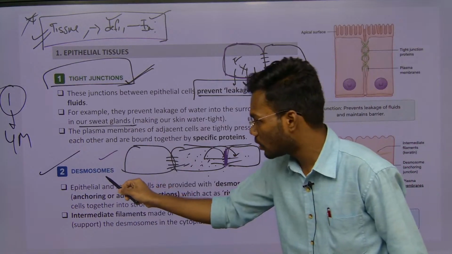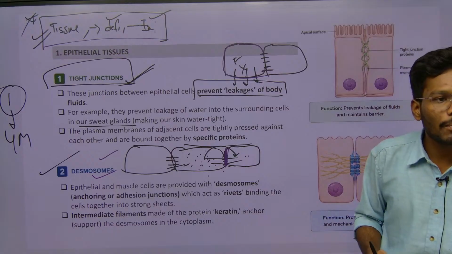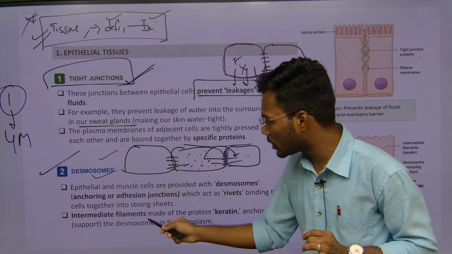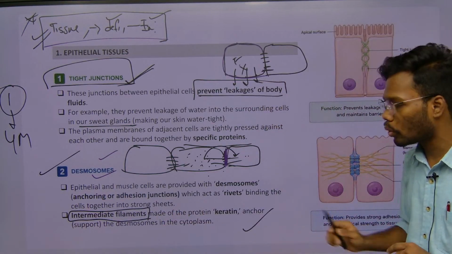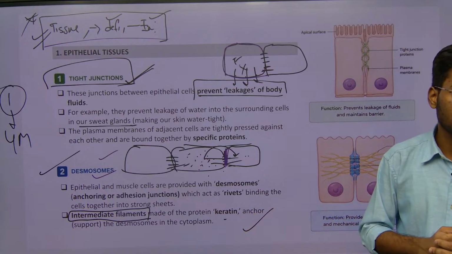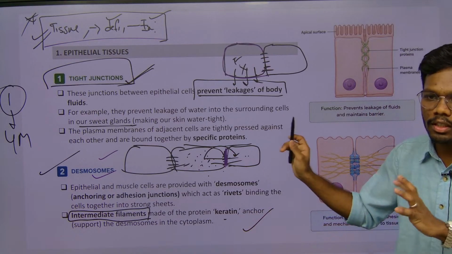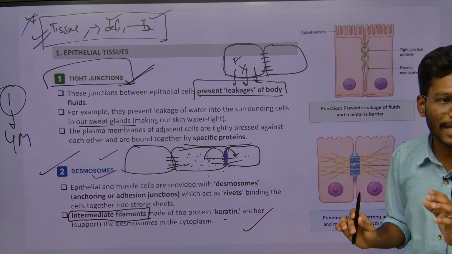Those junctions are called what? Desmosomes junction. So what are the proteins? This is very important. The proteins are intermediate filaments. Here they mention the protein name. And what are intermediate filaments made up of? Keratin. Here they didn't mention it, they told about only specific proteins. But here they mentioned it is made up of keratin proteins.